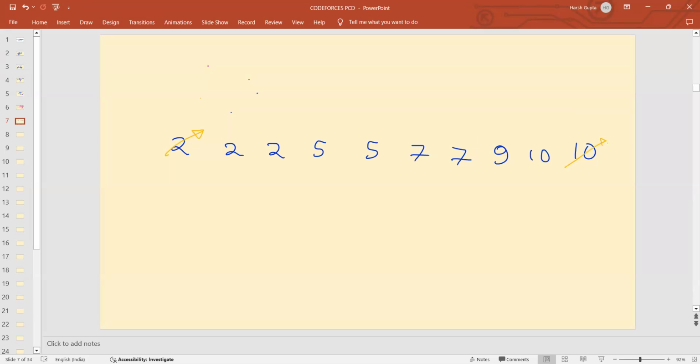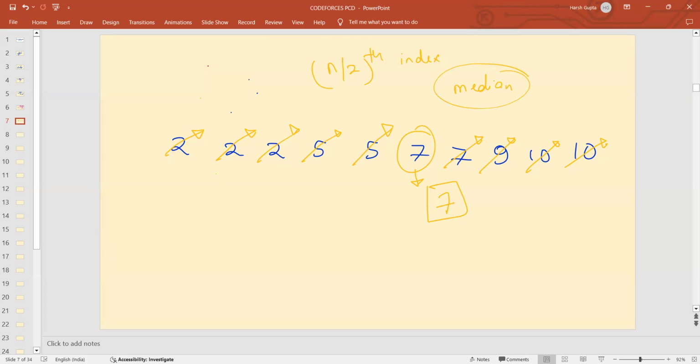Piggy will remove the maximum element. Then again, Turtle will remove the minimum, Piggy the maximum, Turtle the minimum, and so on. Now you are left with only one value. The final value obtained in the array will be 7. If you observe, this is nothing but the median, the value present at the n by 2th index.